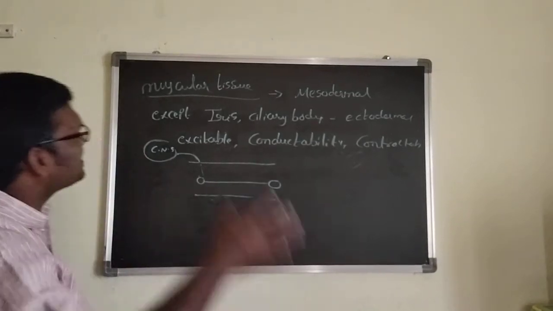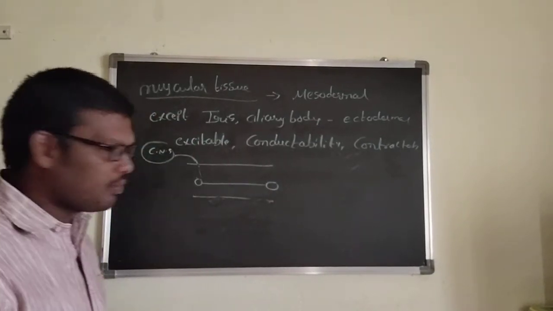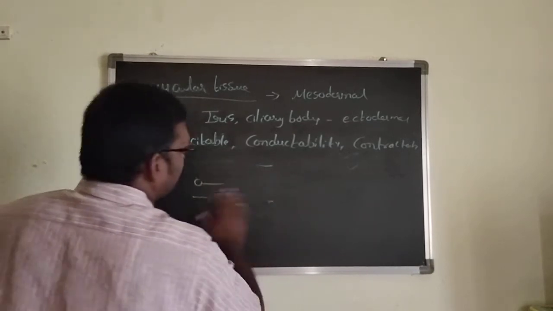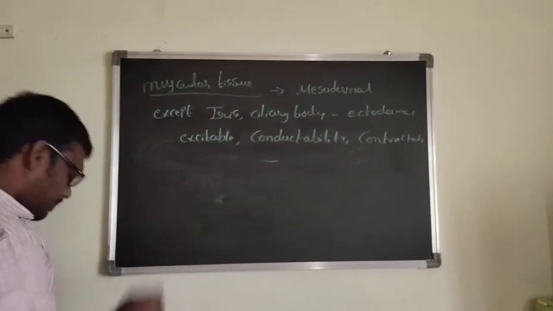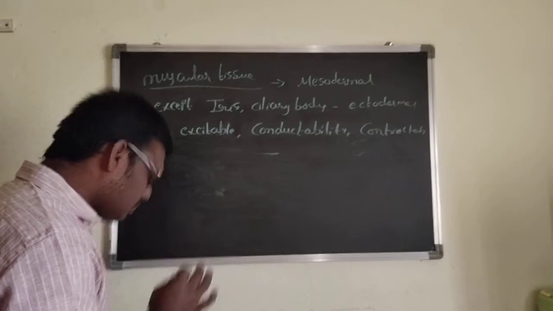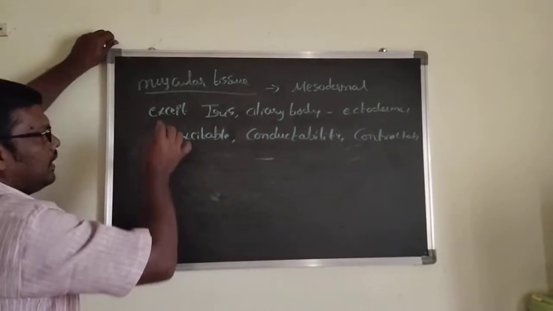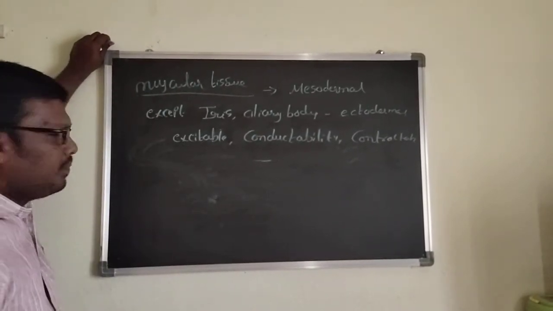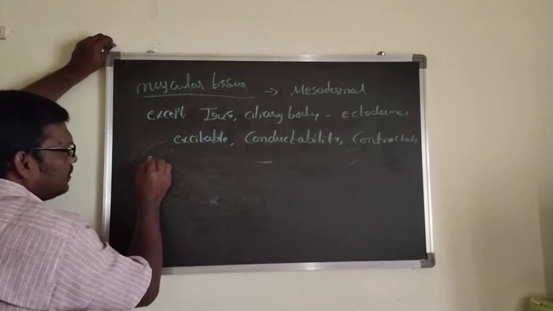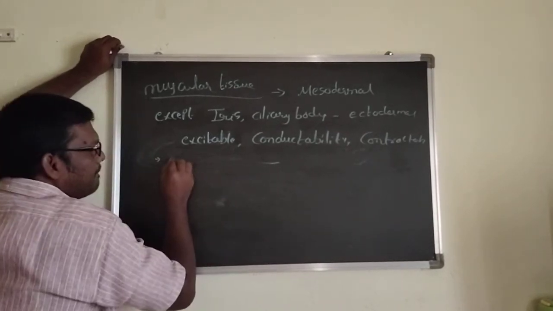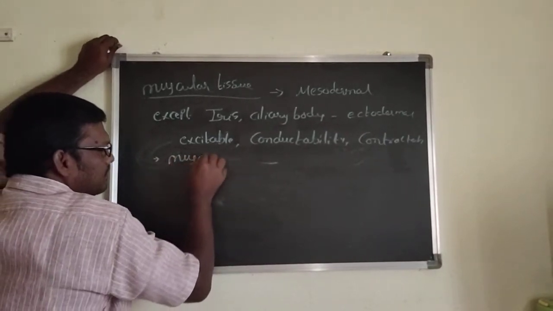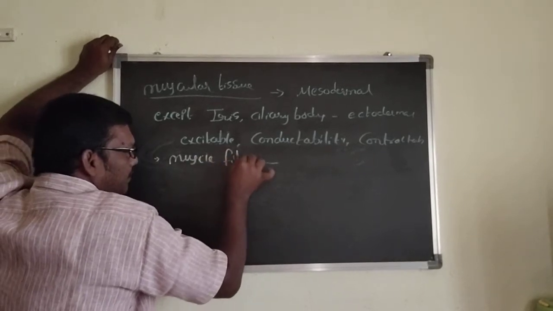Now, what is the structure of the muscular tissues? See, in muscular tissue, muscle fibers are present. Muscle fibers.